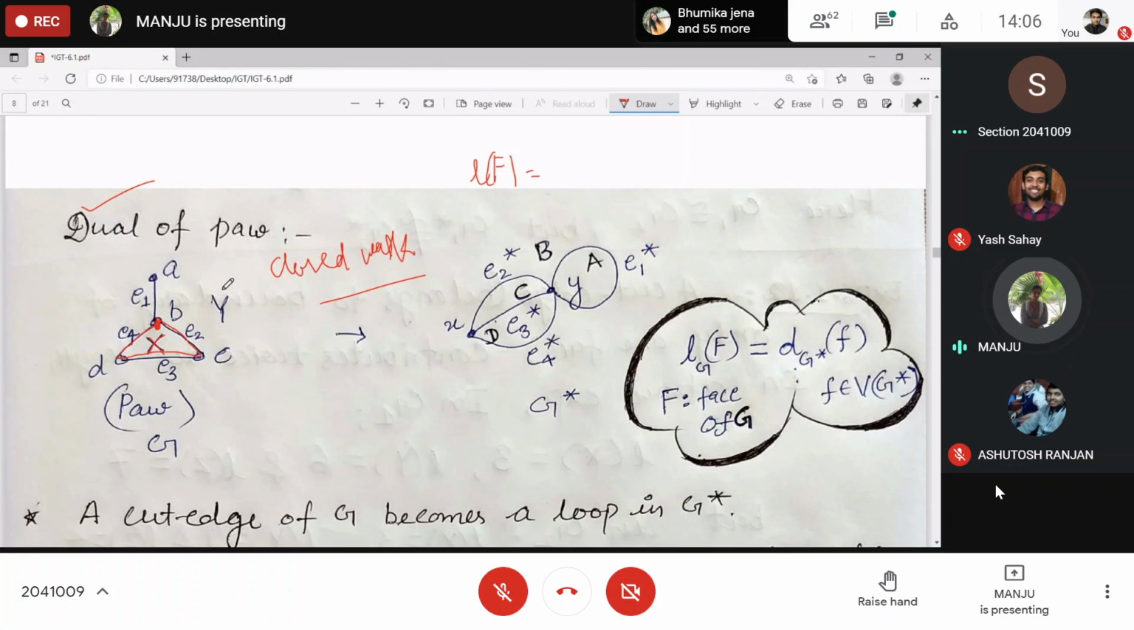Clear? What is the boundary of y? The boundary of y includes E1 as well. So tell me, the length of face x will be 3, the number of edges present on the boundary, or the length of the closed walk. So it is E2, E3, E4, right? Similarly, length of y.